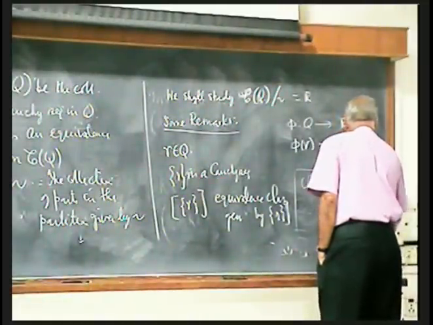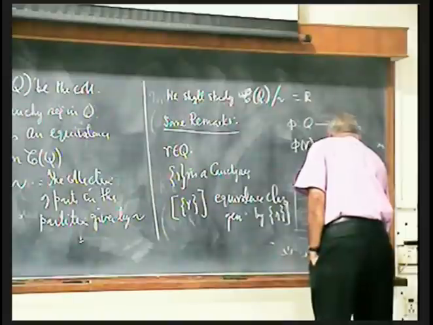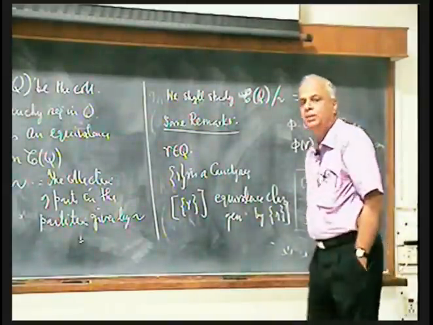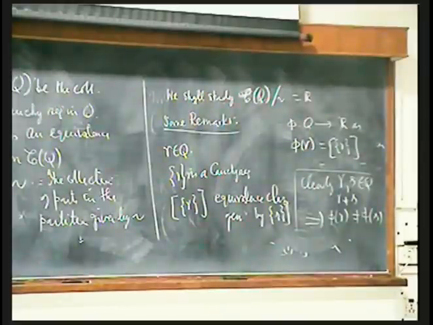For R, S in Q, R not equal to S implies phi(R) not equal to phi(S). That is, distinct rational numbers are identified with distinct numbers in the new world of numbers. Why is that so?